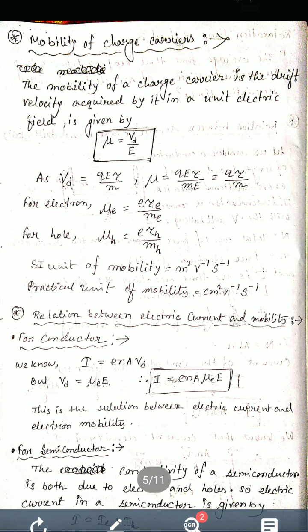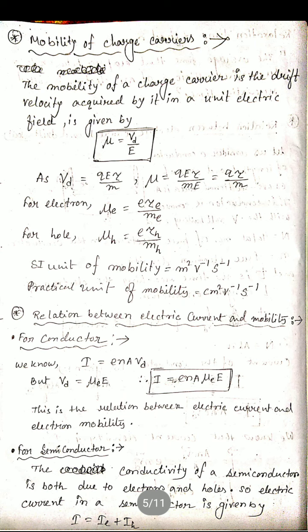Relation between electric current and mobility. For a conductor, what will be the relation between the mobility and the electric current? We already discussed the relationship between the current and the drift velocity. I equals V naught, and Vd equals mu E into E, from the definition of mobility. So in place of Vd, if we put that value, we get I equals E into N into capital A into mu E into E. This is the relationship between the electric current and the mobility.